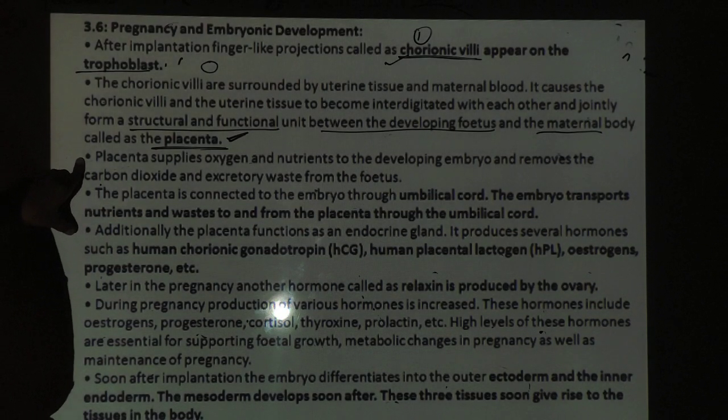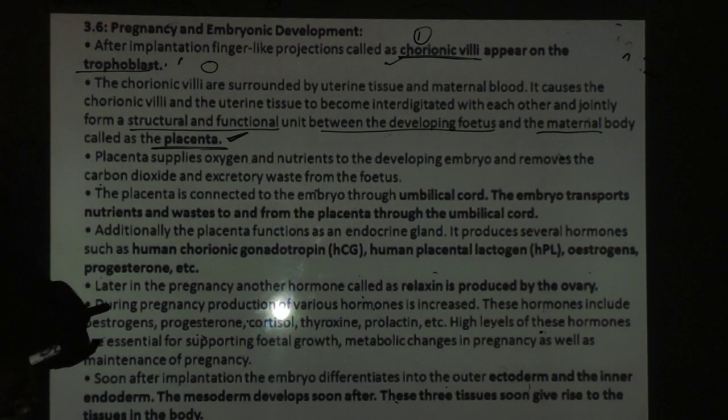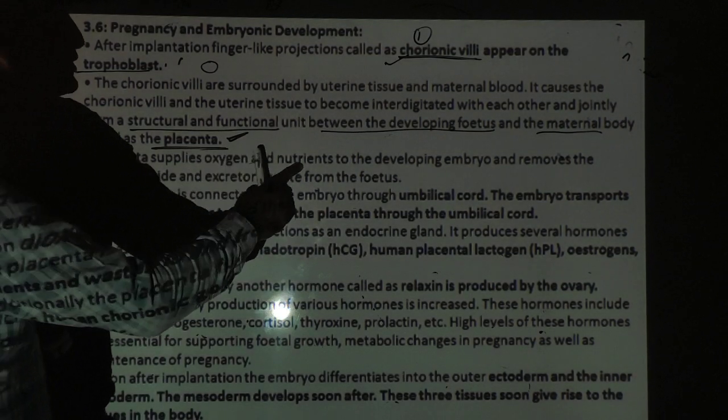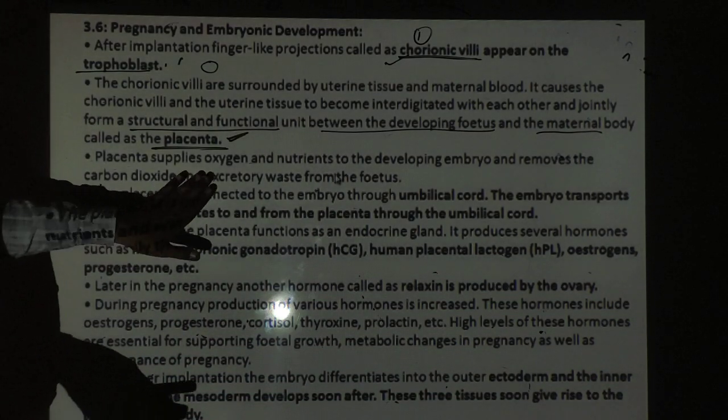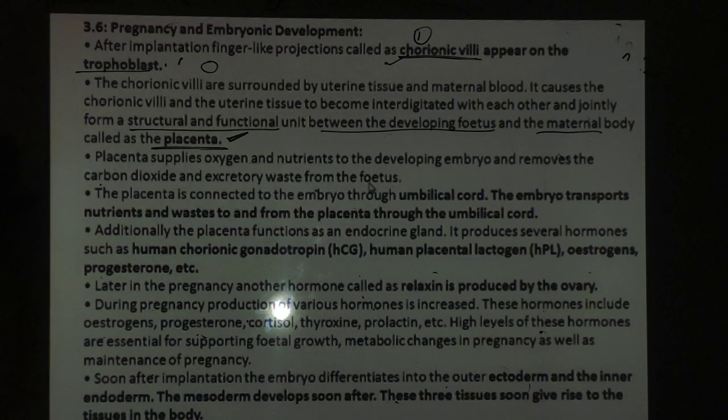Placenta supplies the oxygen and nutrients to the developing embryo. First oxygen supply करता है, nutrient supply करता है, और removes the carbon dioxide and waste from the fetus.